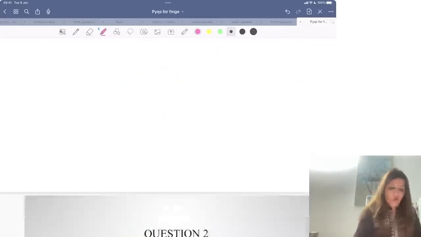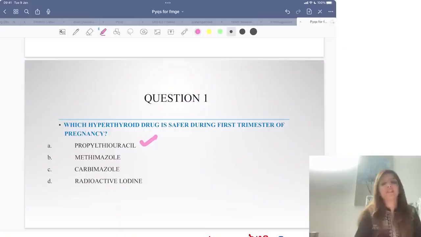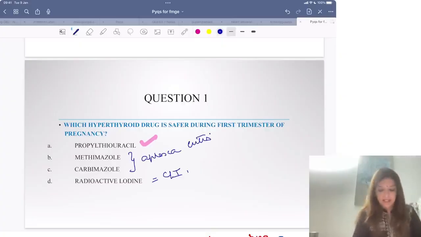Okay. So over here, your question was, which hyperthyroid drug is safer during first trimester? Propylthiouracil. Methimazole and carbimazole can lead to aplasia cutis. And radioactive iodine is contraindicated.